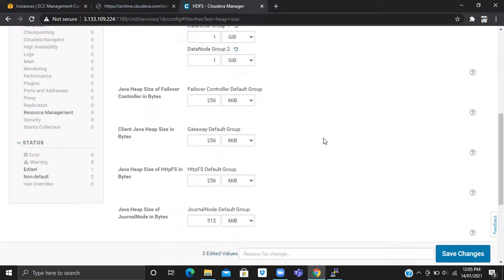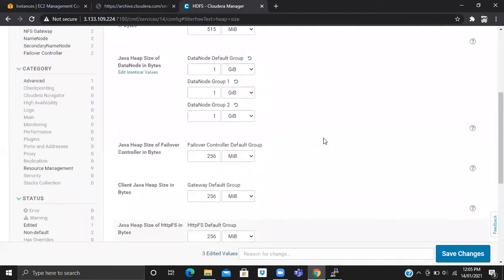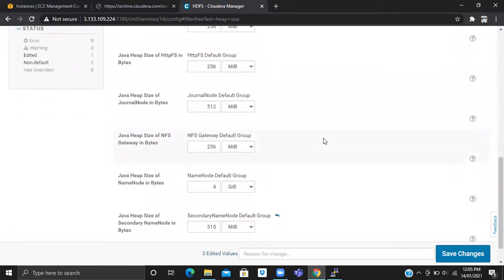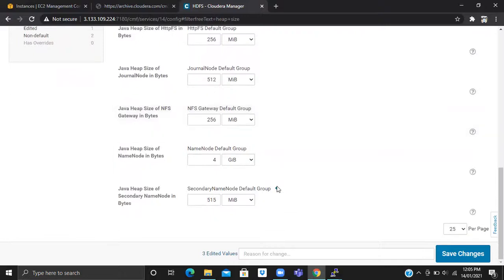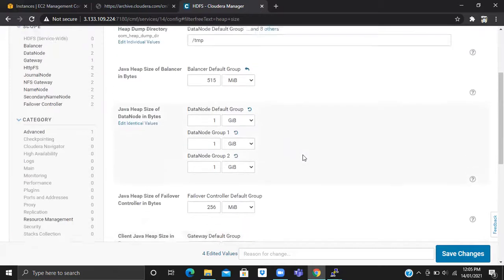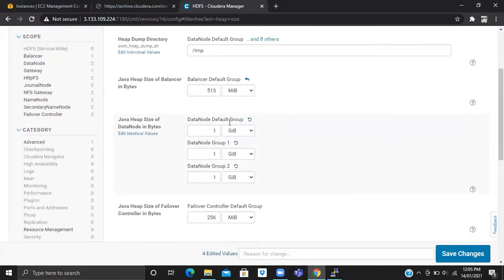Okay. Then just change the secondary name node heap size. This is 515, right? You can make it at least 1 GB or 2 GB. Yeah, 4 GB is fine, because for the active node it's taking 4 GB. The data node is 1 GB.